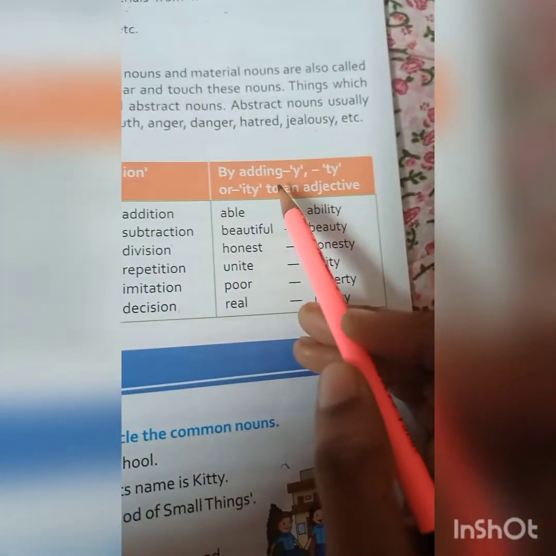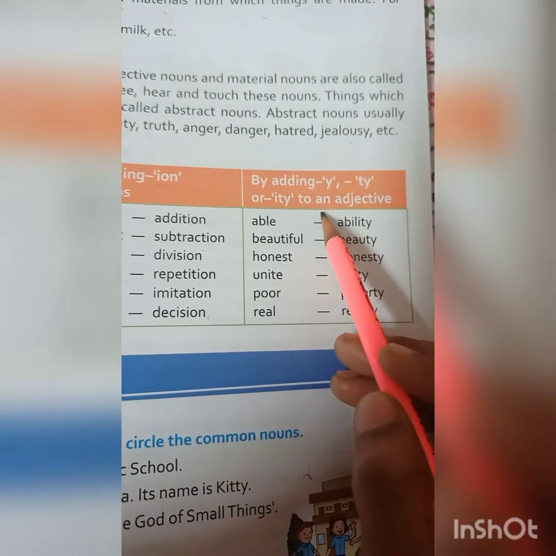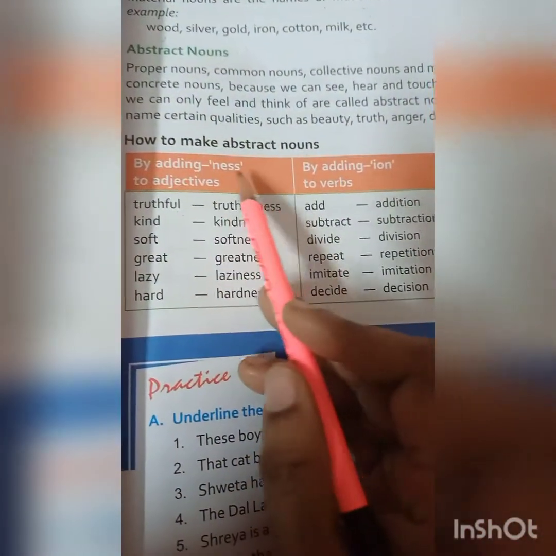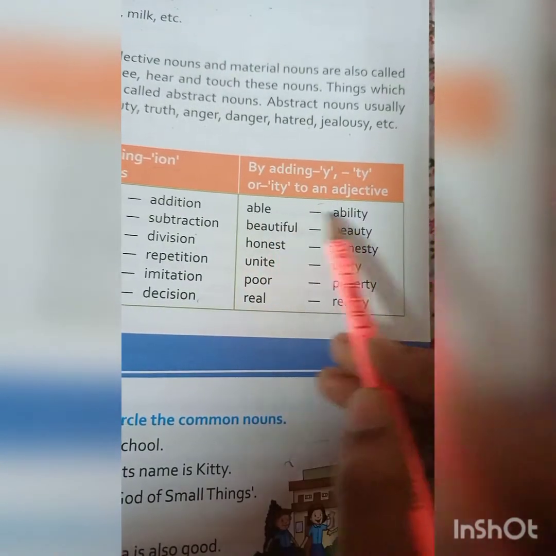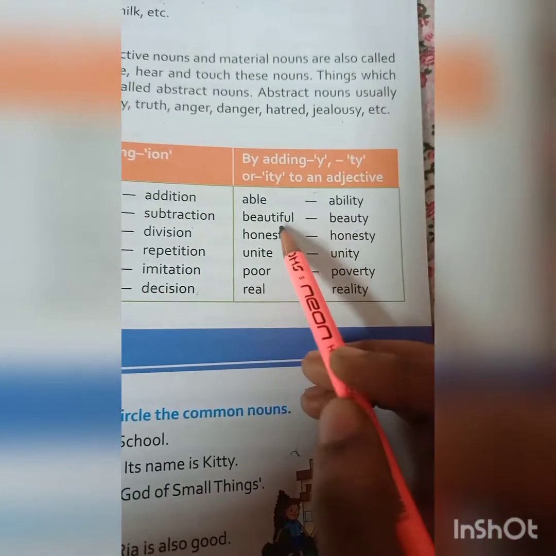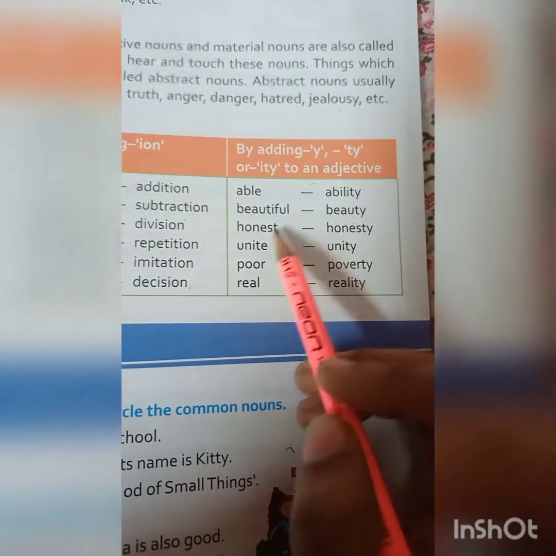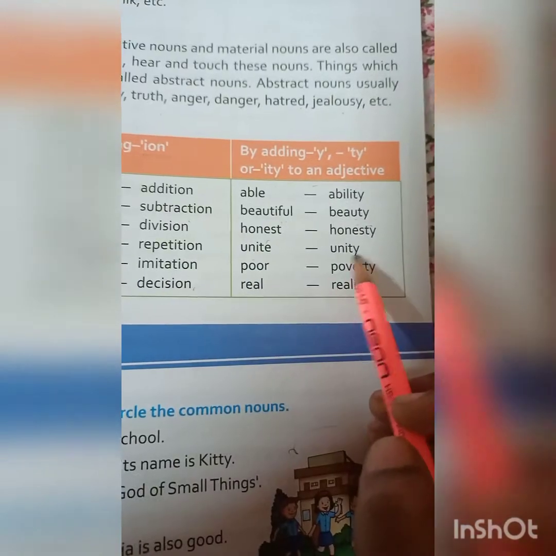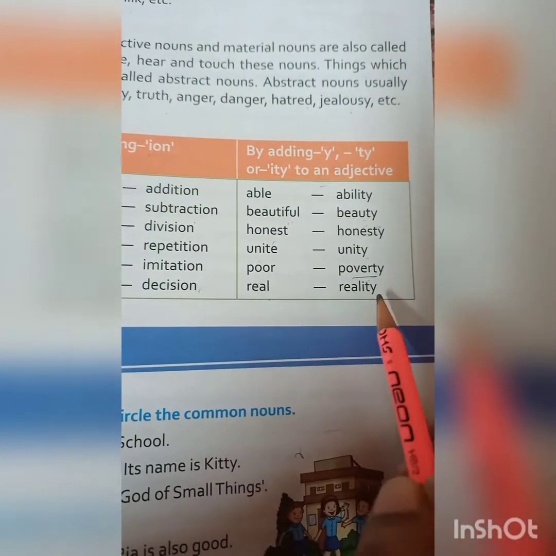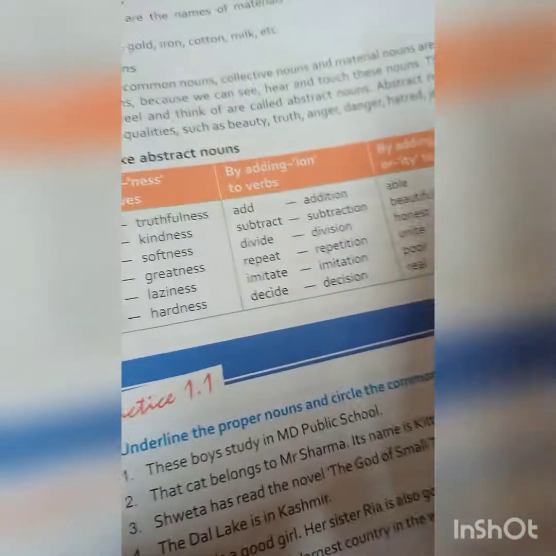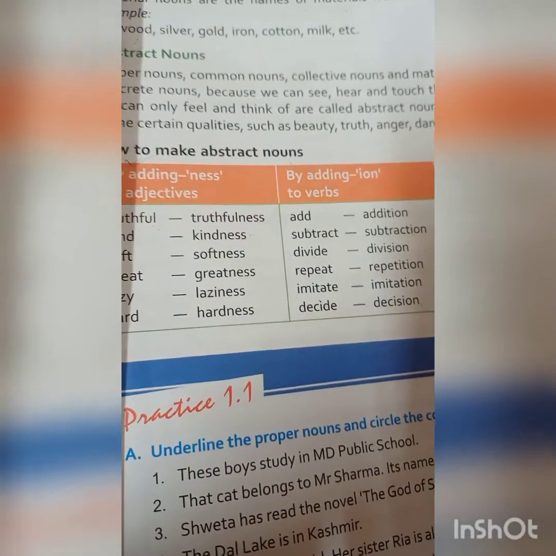Okay. By adding y, ty or ity to an adjective. This one was by adding -ness. And this one is y, able, ability, beautiful, beauty, not beautifully. Beautifully is getting adverb. Beautiful, beauty, honest, honesty, unite, unity, poor, poverty. It's very important. Real, reality. So, this column also try to mug up. Okay.